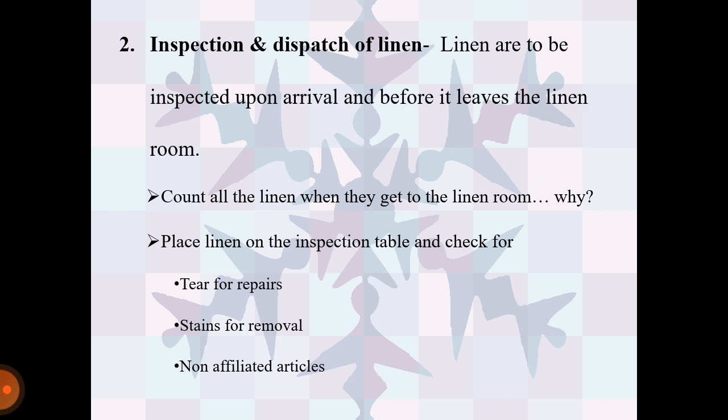Linen is to be inspected upon arrival and before it leaves the linen room. First, count all the linen when it comes to the linen room. Place linen on the inspection table and check for tears for repair, stains for removal, and non-affiliated articles.